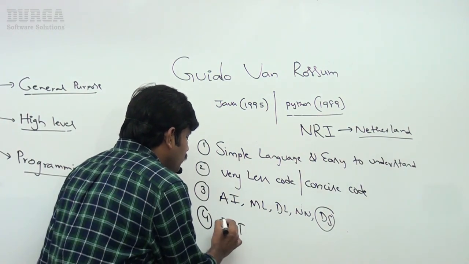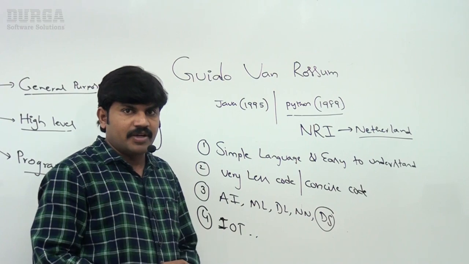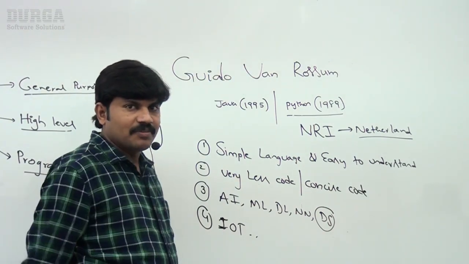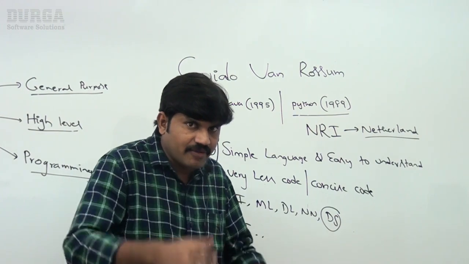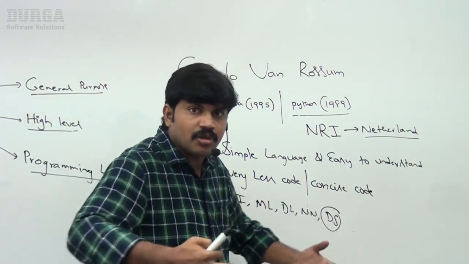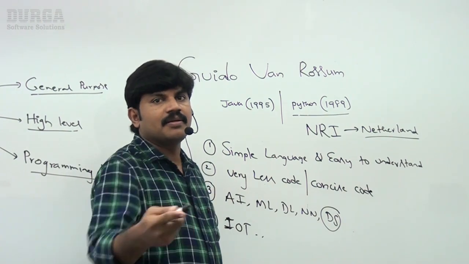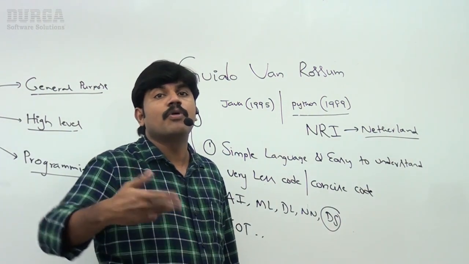For these trending requirements, the best suitable programming language is Python. For the current market requirements, the best suitable programming language is Python. That's why these days Python became popular and more popular.